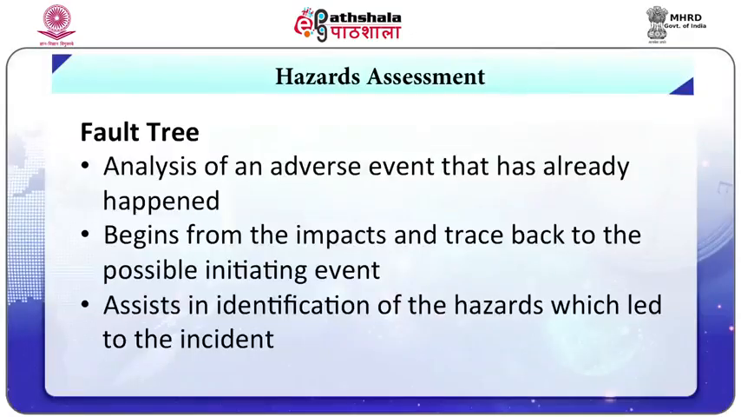Fault tree. Fault trees and event trees are in principle similar. In an event tree, we begin with the primary hazard and imagine the consequences, whereas fault trees are usually made as an analysis of an adverse event that has already happened. A fault tree begins with the impact or consequences and traces back to the possible initiating event or hazard that could have triggered the impacts.